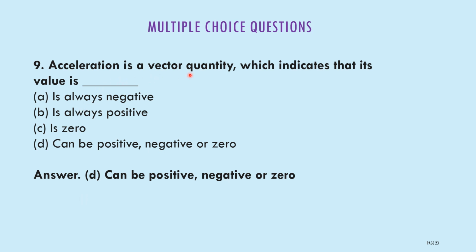Acceleration is a vector quantity which indicates that its value is: option A, always negative; option B, always positive; option C, 0; option D, can be positive, negative or 0. Acceleration is a vector quantity. It has both magnitude and direction. Therefore, acceleration can be positive, negative or 0 also. That is the correct answer.